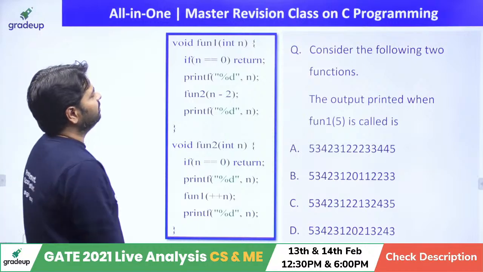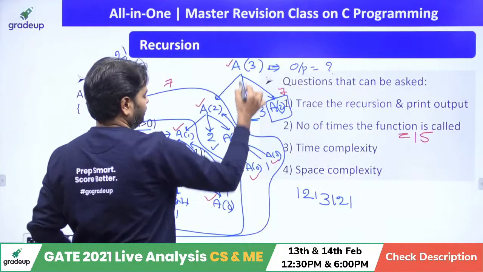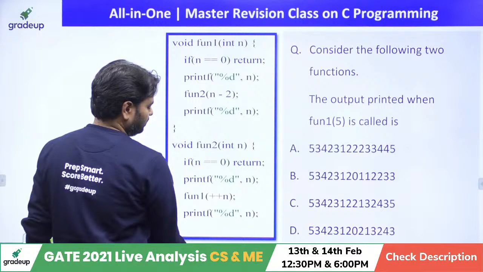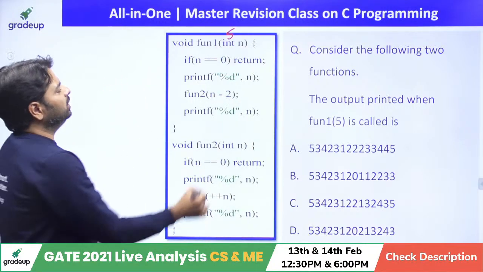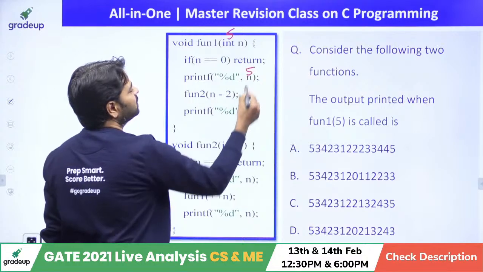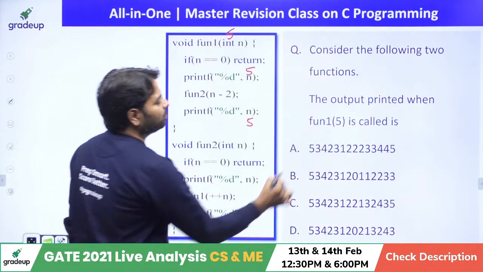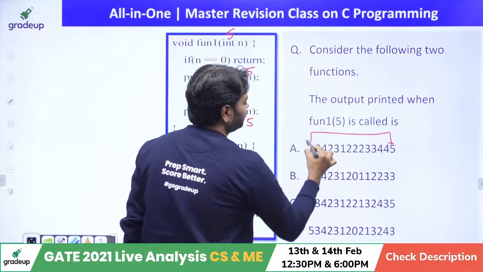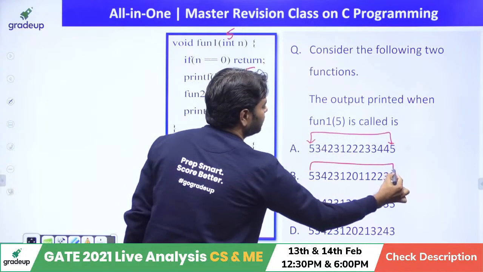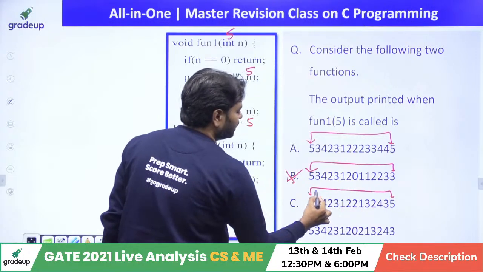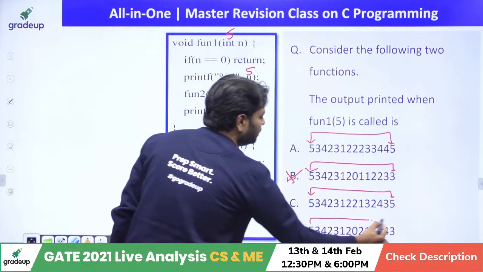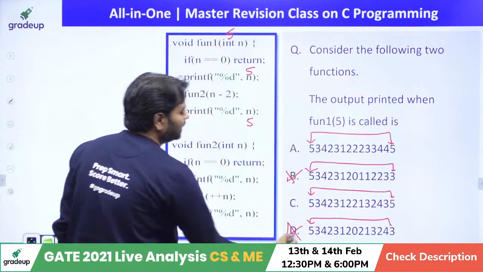If you are calling 5, it's going to print 5 and it's going to print 5. So the first output and last output must be the same, and these two are not the same, so you can cancel it. These two are the same, you can keep it, and these two are not the same, you can cancel it. So 2 options are deleted.